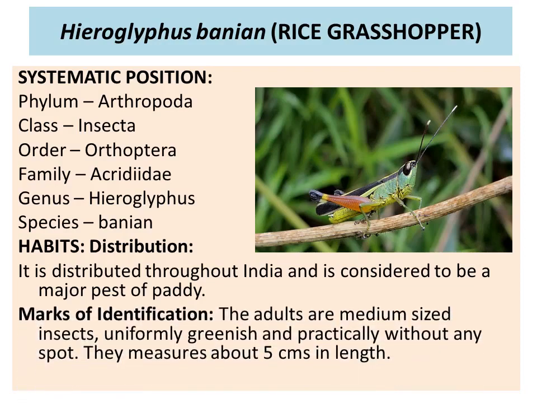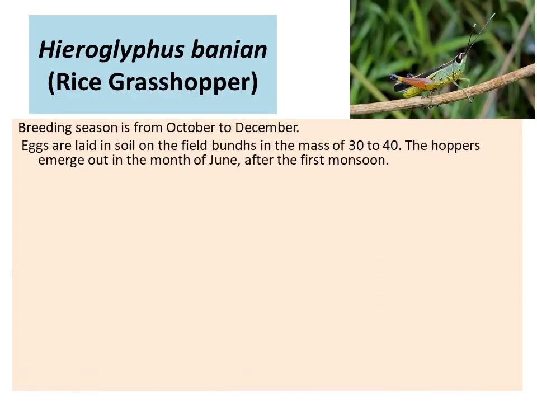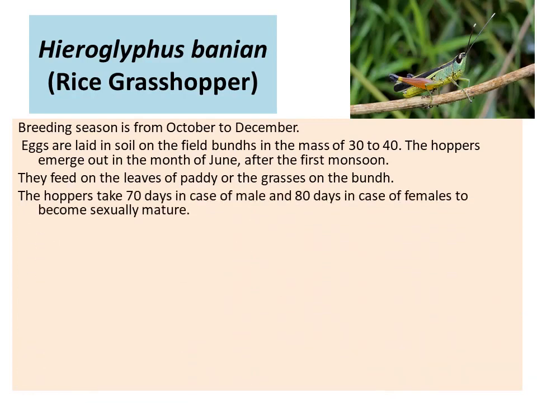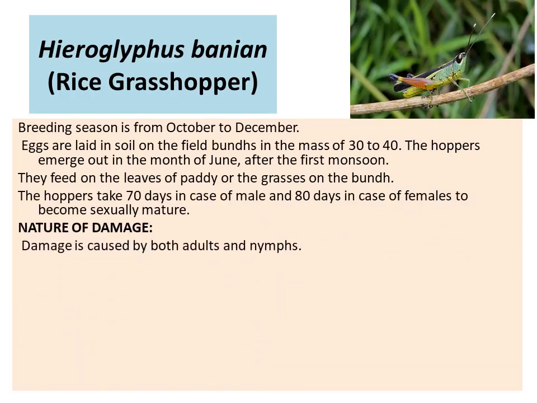Mark of identification: the adults are medium-sized insects, usually greenish and practically without any spot. They measure 5 cm in length. Breeding season is from October to December. Eggs are laid in the soil on the field bunds in masses of 30 to 40. The hoppers emerge in the month of June after the first monsoon. They feed on leaves of paddy and grasses on the bunds. The hoppers take 70 days in case of male and 80 days in case of female to become sexually mature.